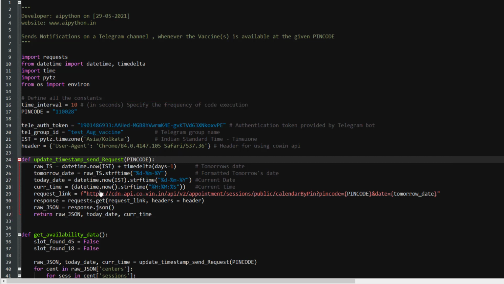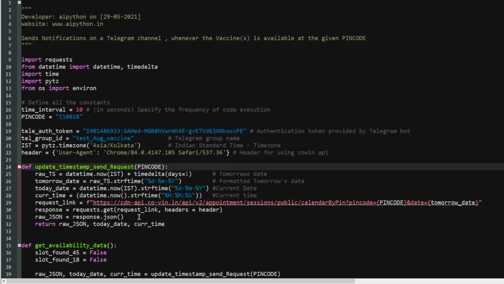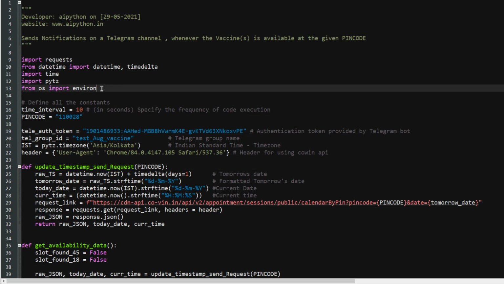Okay, so we are going to talk about this function, but before that, look at some of the modules that we have imported. We have imported the requests module, datetime, time, pytz, and the os module. So these are the modules that are required. However, the os module is optional because I haven't used it here, but I'll tell you why we are using this module later on.